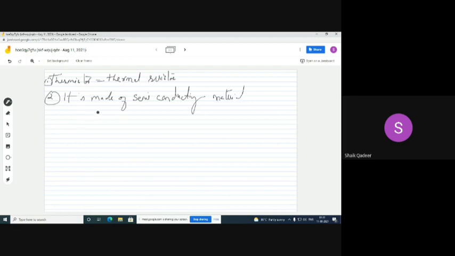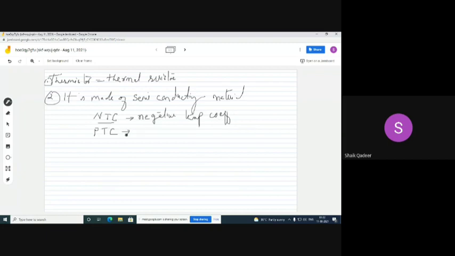If suppose this is made with N type of semiconductor, then it is called NTC, negative temperature coefficient.